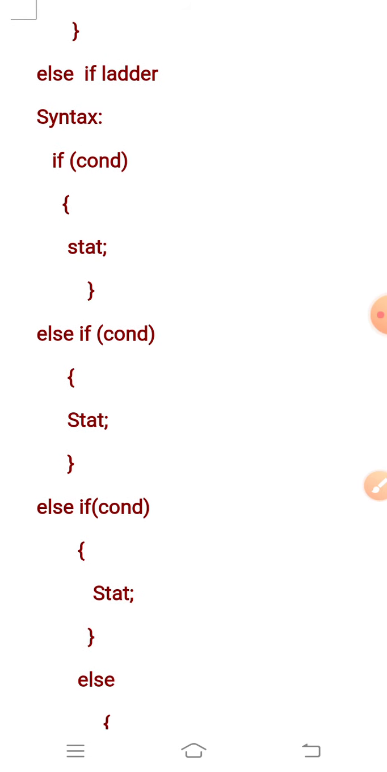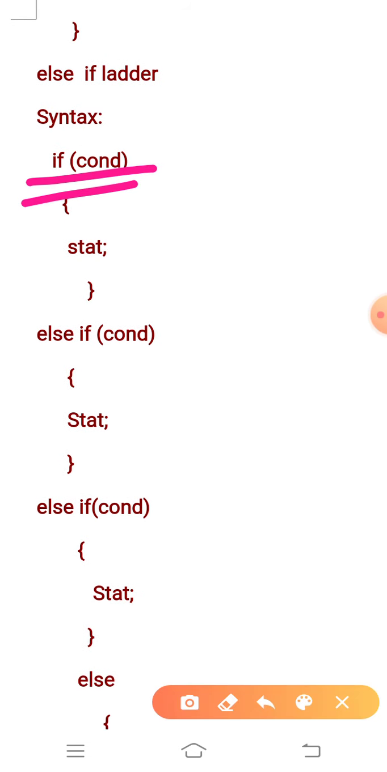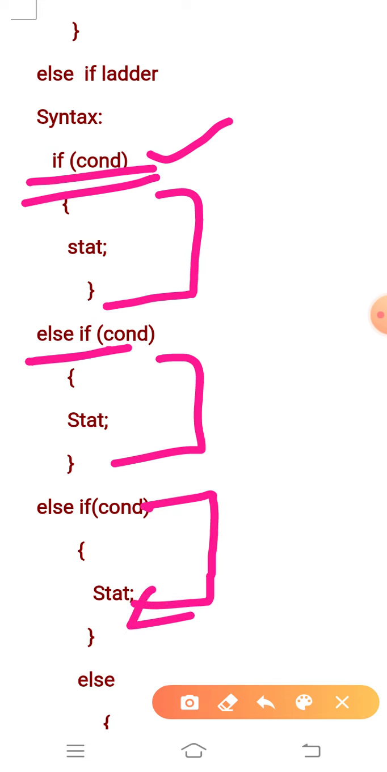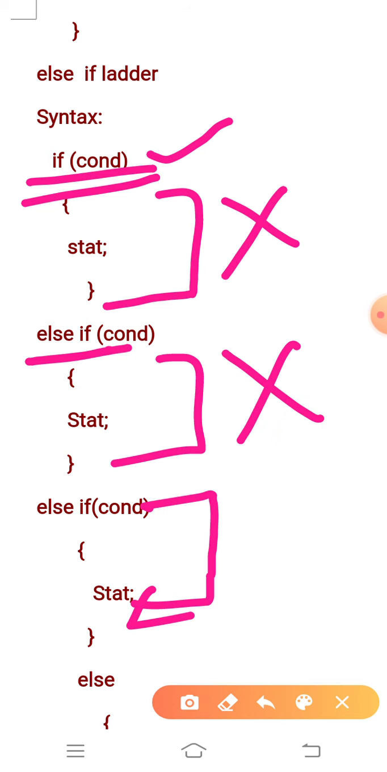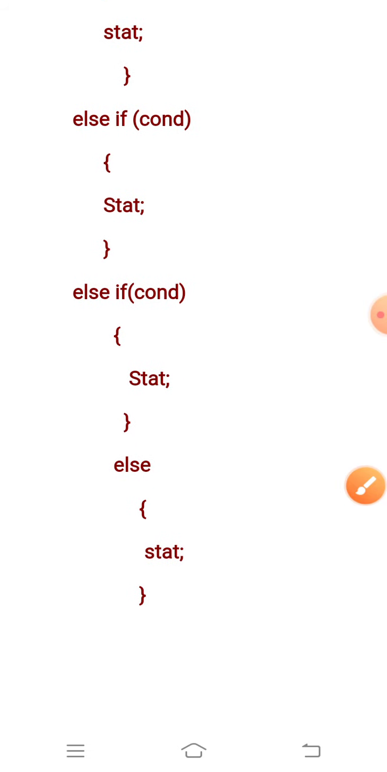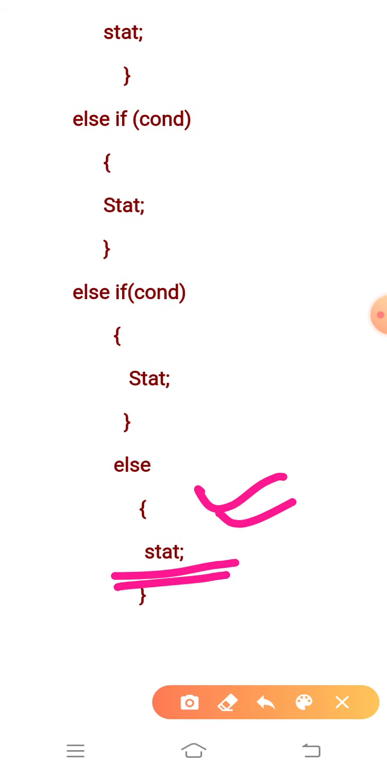Okay, means if this condition is true, then the statement associated with this will be executed. Else if this condition is true, then this statement will be executed. Else if this condition is true, then this statement will be executed. And last one, if this one is not true, this one is not true, this one is not true, then the last statement which is associated with the else will be executed.